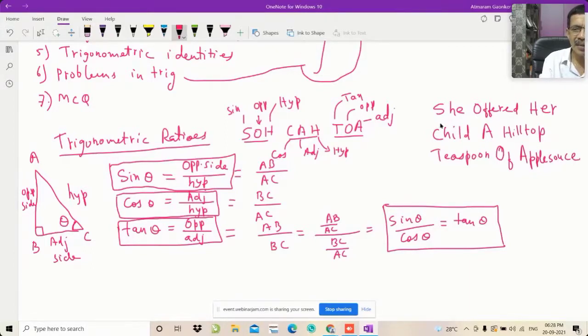The sentence is like this: she offered her child a hilltop teaspoon of applause.